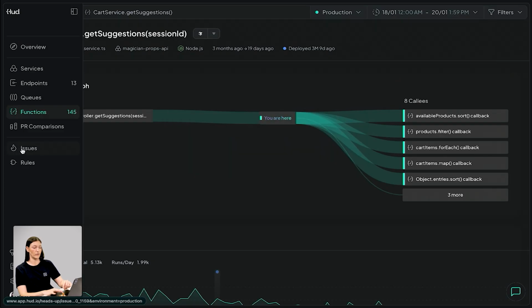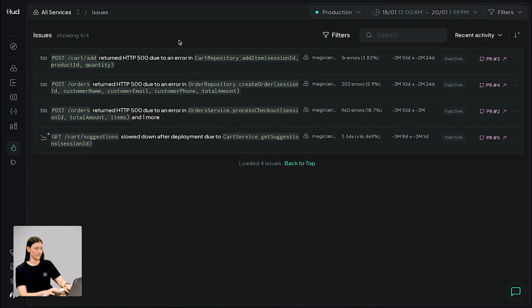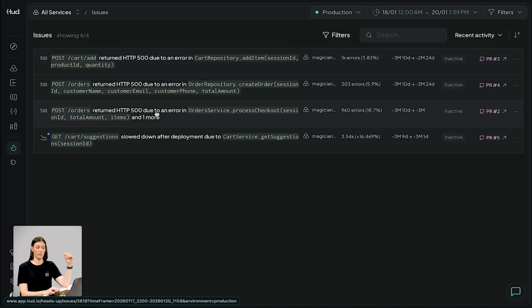Let's look at HUD's issues. Here I can see the suggestions slowdown that we just went over. I can see that adding to cart is failing, and I can see 2 different issues with the orders endpoint. Every other system would tell me that the orders endpoint is failing. But because of HUD's forensic context, we are able to see that there are 2 different issues here, and one is actually much more common than the other, so I can prioritize them based on that.